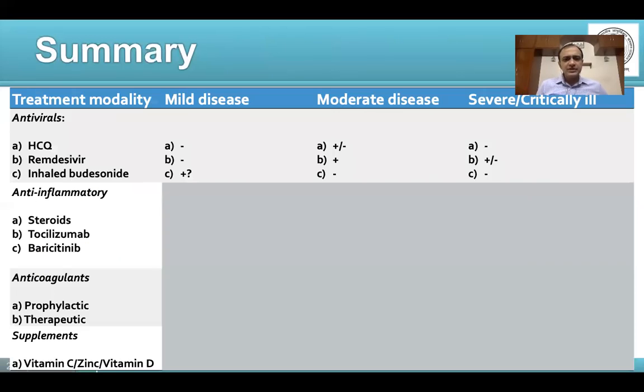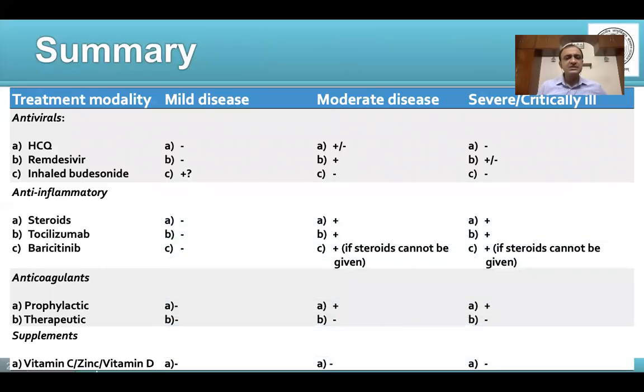So briefly to summarize, in mild, moderate, and severe disease. In mild disease, be it antivirals, anti-inflammatory, anticoagulation, or supplements, they are not much required. There might be a scope for inhaled budesonide, but again, this evidence is evolving, so we should be a little vigilant about this.